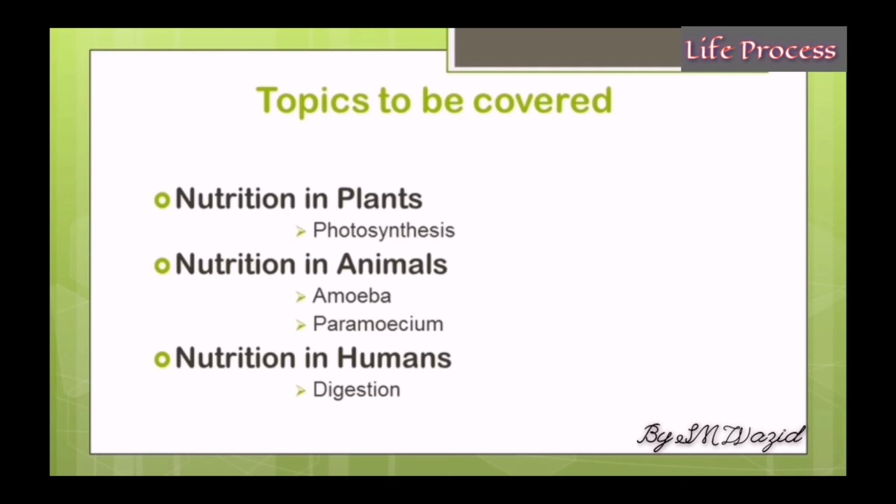In this particular video, we will be looking at nutrition in plants, which is essentially photosynthesis, and nutrition in animals. We're going to be looking at two very interesting organisms here, the amoeba and the paramecium. We're also going to be looking at nutrition in humans and the process of digestion. However, this is only going to be a small introduction to digestion. I don't want to make this a very long video, so I will stop with a slight introduction to digestion